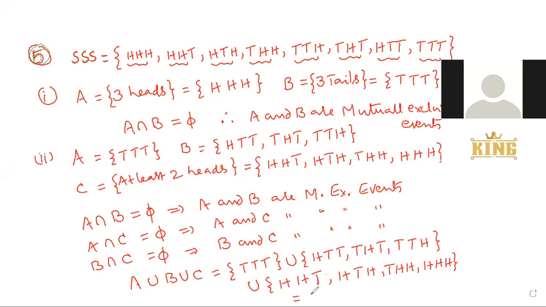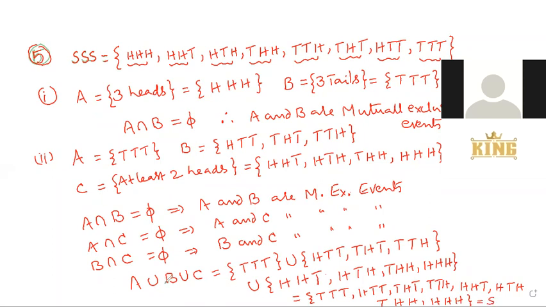It is a sample space, same as C. So T, T, T. Next H, T, T. Next T, H, T. Next T, T, H. Next double H, T. And T, H, H. And three heads. Same sample space.